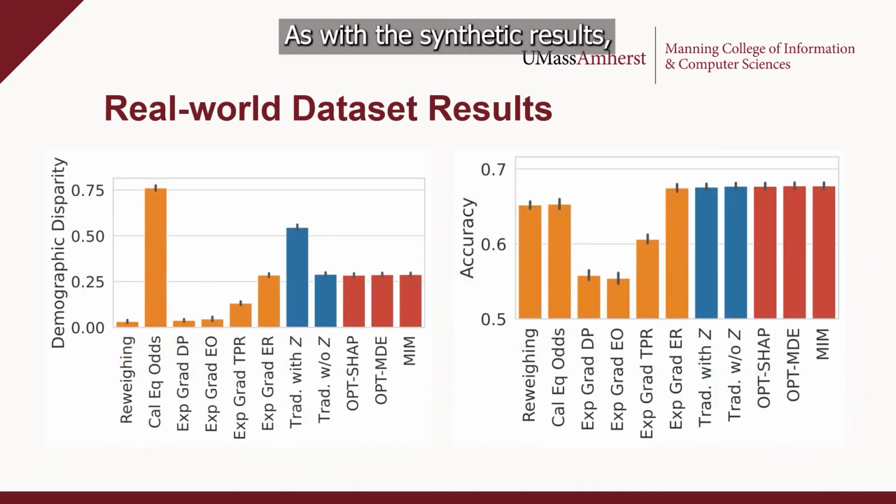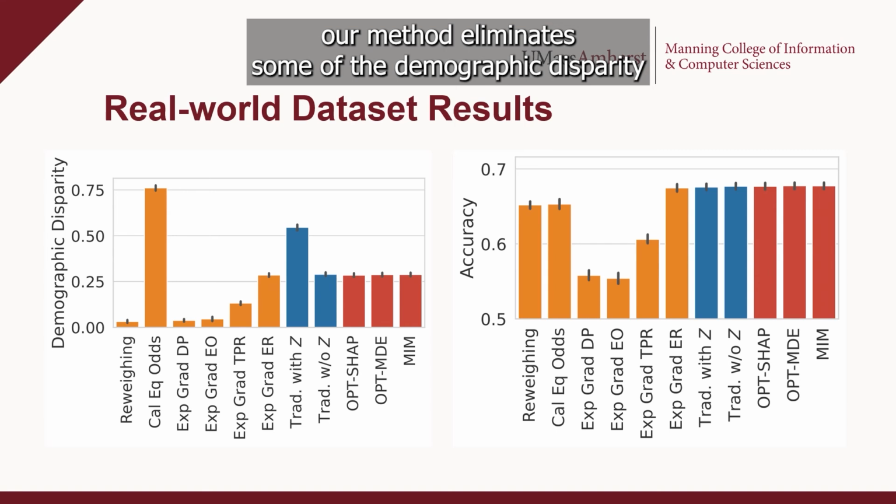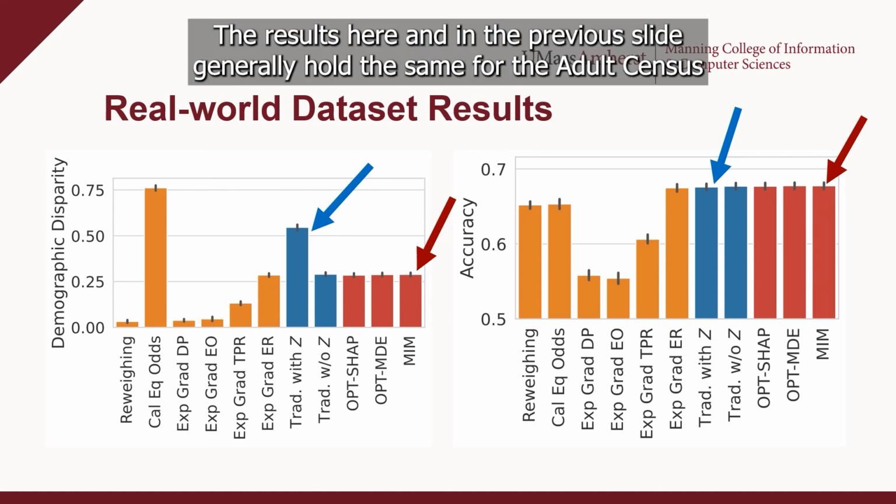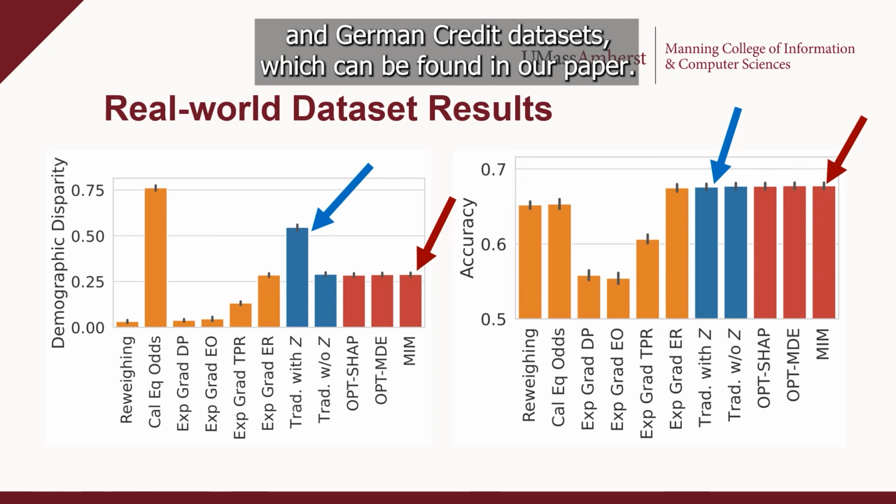As with synthetic results, our method eliminates some of the demographic disparity while maintaining good accuracy with respect to the original model. The results here and in the previous slide generally hold the same for the adult census and German credit datasets, which can be found in our paper.